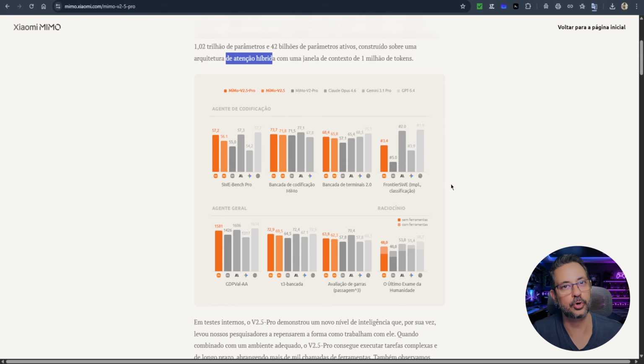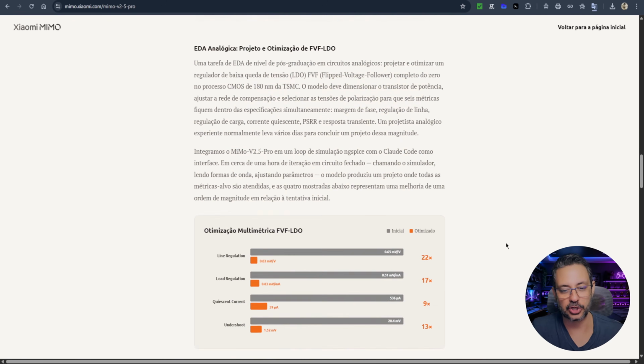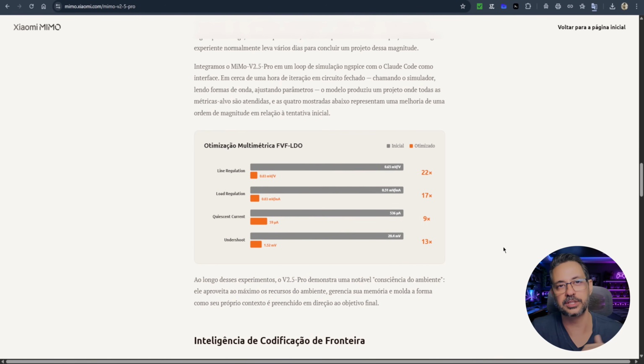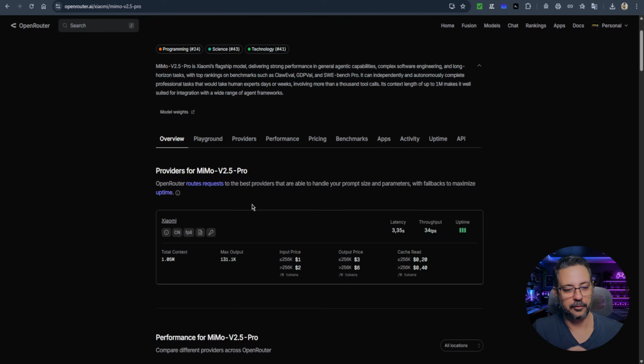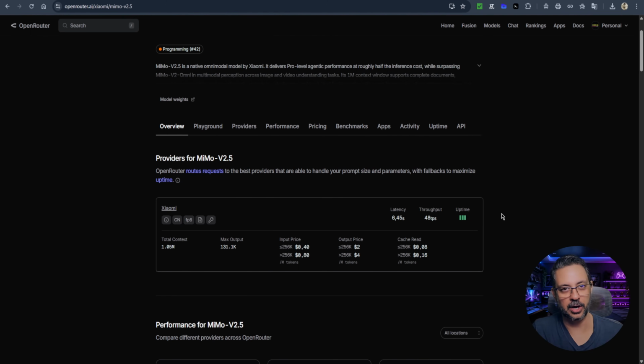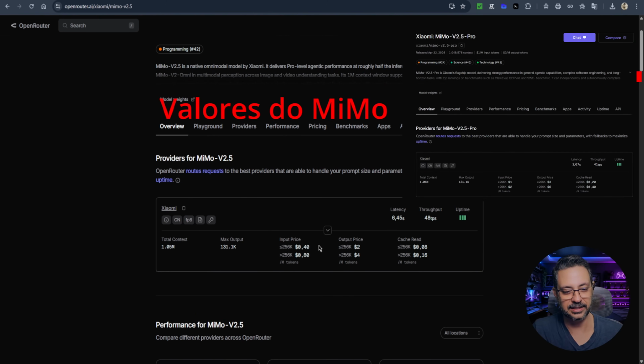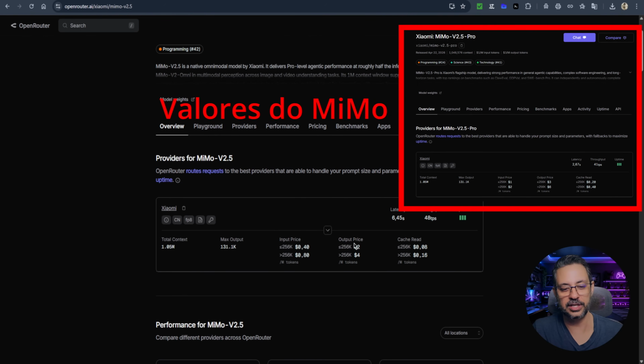And another very interesting thing, the API price for both models is much lower when we compare it to models from Anthropic, for example, which are the most expensive ones we have on the market today. Take a look at the API price here. The V2.5 Pro costs $1 for input and $3 for output. The V2.5, not the Pro version, is even cheaper. 40 cents for input and $2 for output.